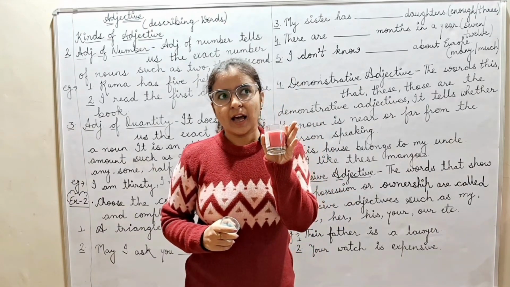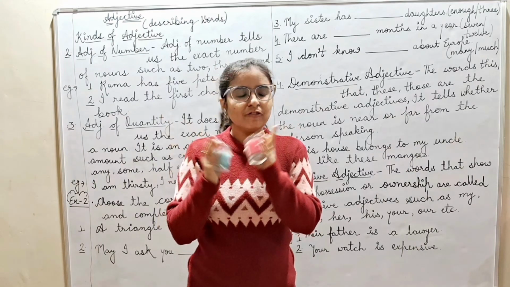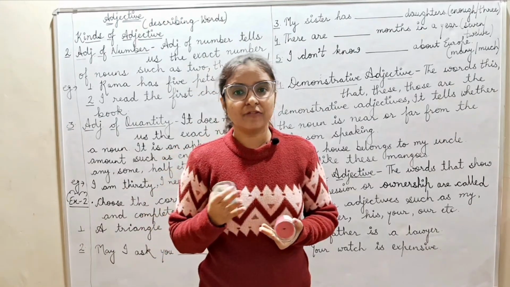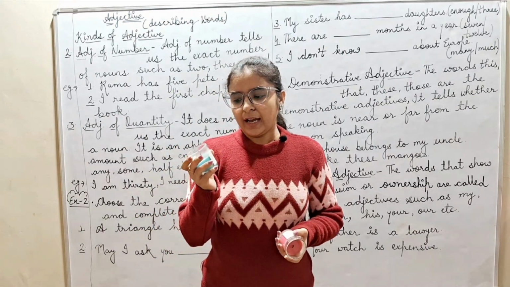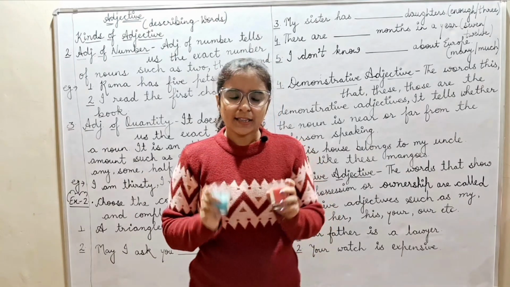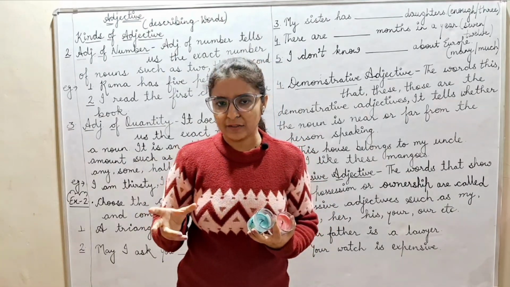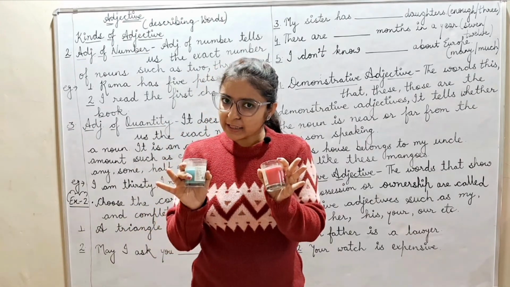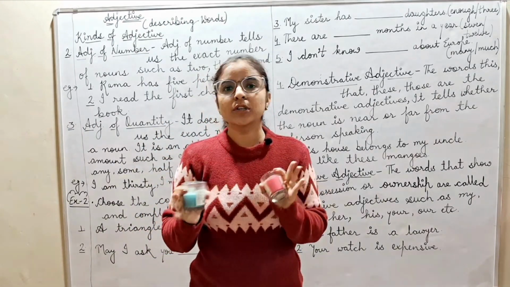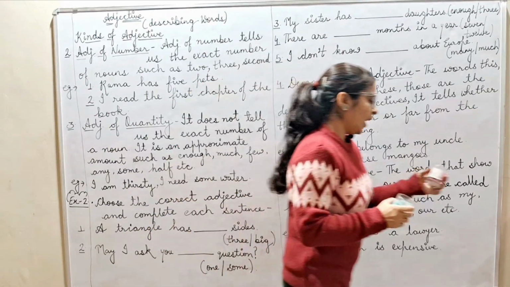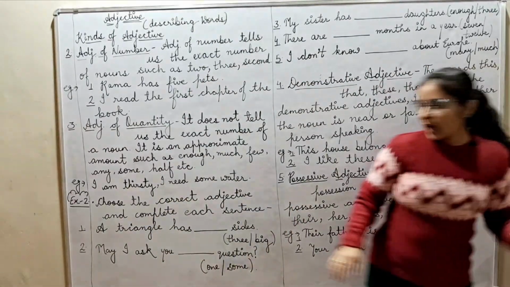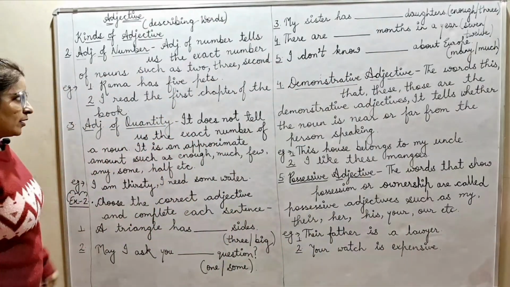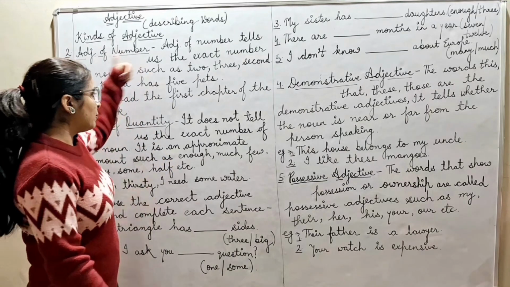फाइन. और आई कैन से आई हैव मच विक्स लेफ्ट इन दी कैंडल. और आई कैन से आई हैव इनफ विक्स, आई हैव लिटिल विक्स लेफ्ट. फाइन. This is how we get an approximate idea when we talk about adjective of quantity. Numbers tells us the exact number. Quantity tells us an approximate amount. Fine. So the examples are: I am thirsty, I need some water. So this is how we differentiate between number and quantity.